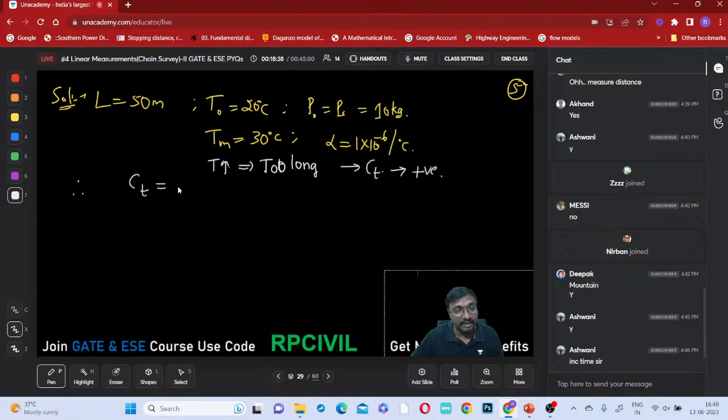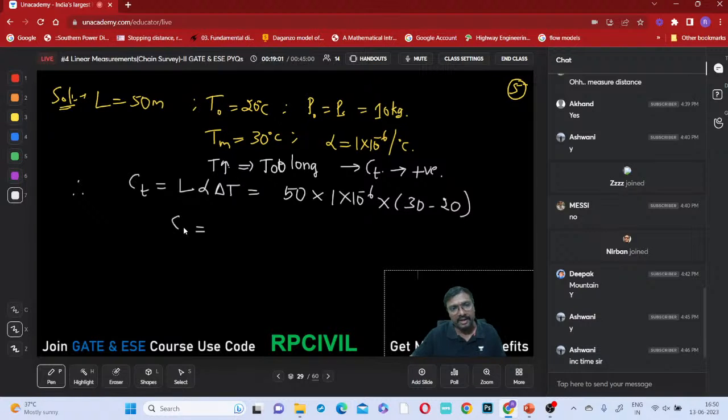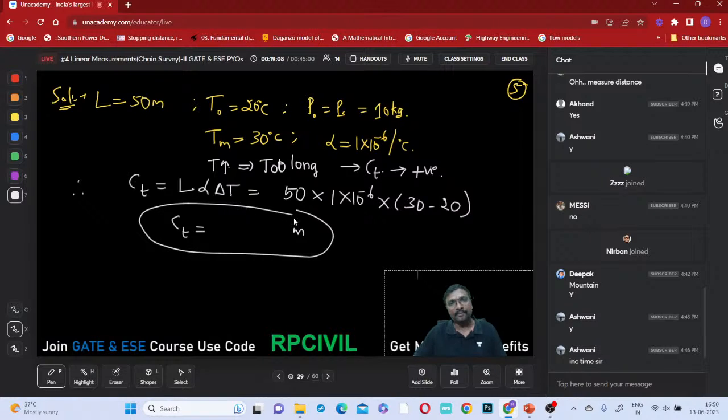If you observe, CT is equal to L alpha delta T. L per tape means per 50 meters. 50 into alpha, 1 into 10 power minus 6, into the temperature change. 30 minus 20 is the temperature change, right? So now tell me, what is the correction for this temperature? How many meters are you getting, everyone? If you observe, how many meters is the correction for this temperature? Somebody?